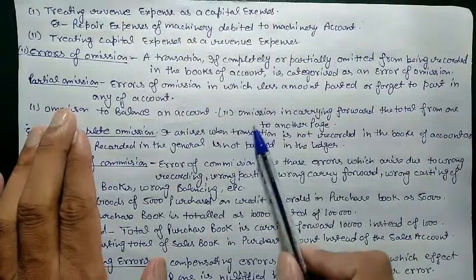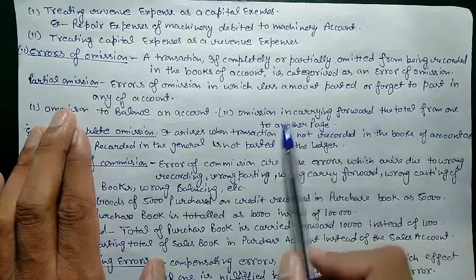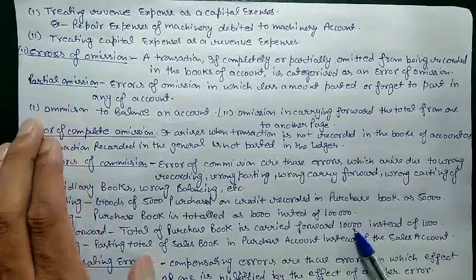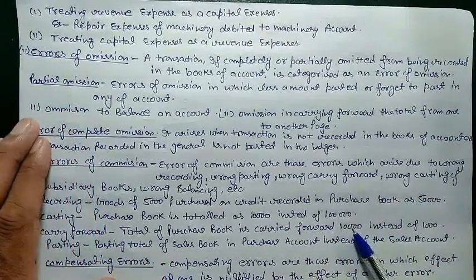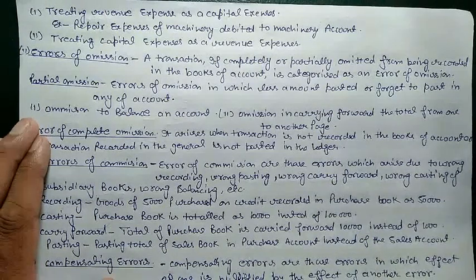Another example is omission in carrying forward of total from one page to another page. Maybe sometimes we forgot to forward our balance from the last page. Like if we have a cash account balance on page 5 and we need to total for the first page, then we put it on the second page and retotal all the totals. Sometimes we start directly from the second page, and we forgot to carry forward the last page total. So this is also an error of partial omission.